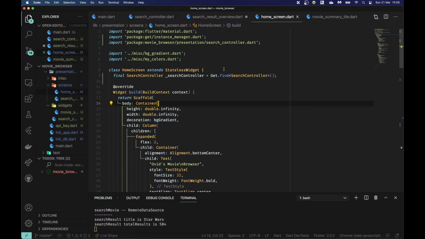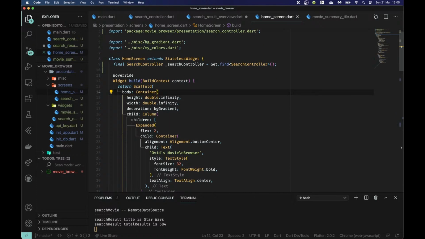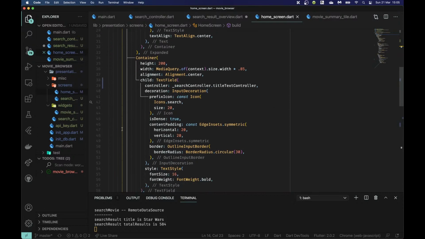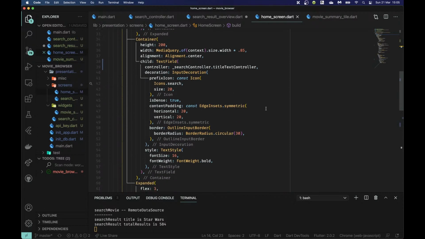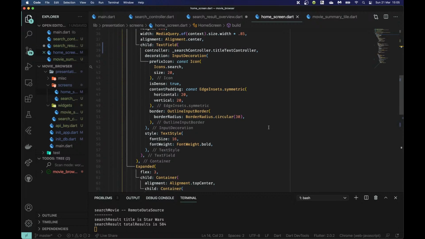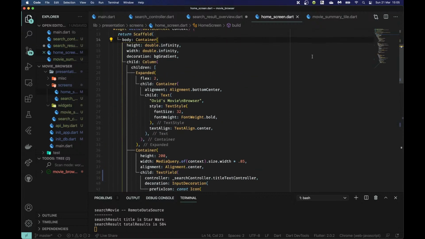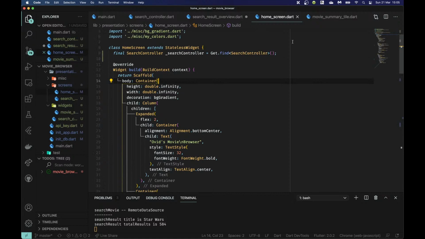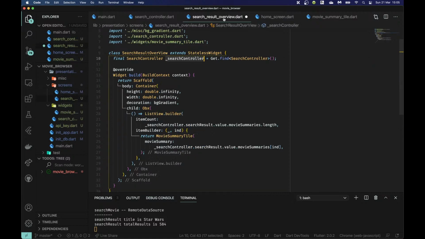I'm also going to use it in the other pages I have, and passing it from my home screen into my search results, into whatever else, is just a headache. It really is. So using Get.find is going to help a lot in this particular situation. But in this case, where the movie summary tiles each only need one movie summary, it makes sense to just pass in that object manually the old way.